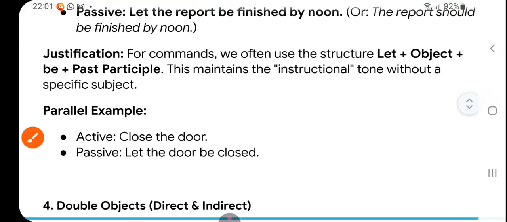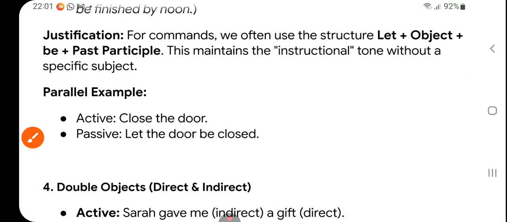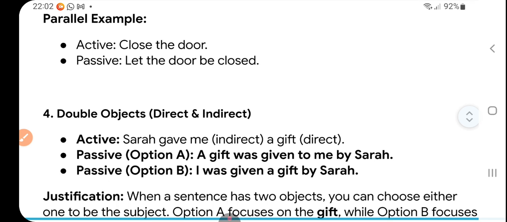What's the justification? For commands, we often use the structure let plus object plus be plus participle. This maintains the instructional tone without the specific subject, right? Active: close the door. So "let the door" comes first, "be closed", right?